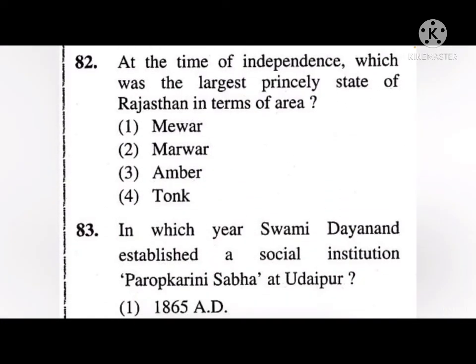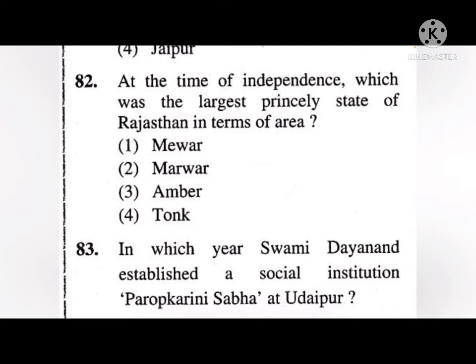Next, at the time of independence, which was the largest princely state of Rajasthan in terms of area? Mewar, Marwar, Amber or Tonk? The correct answer is Marwar.